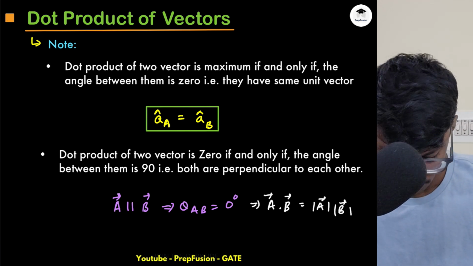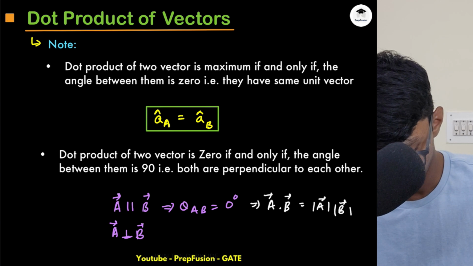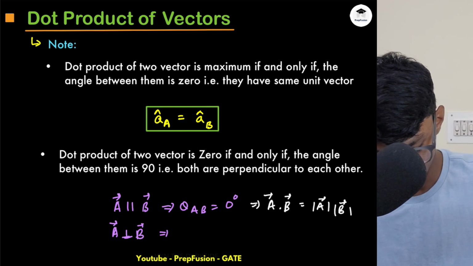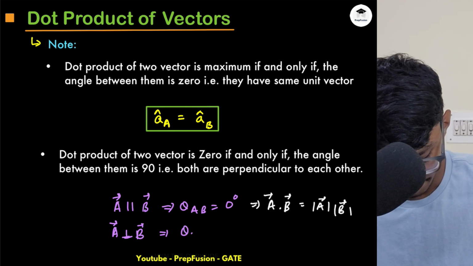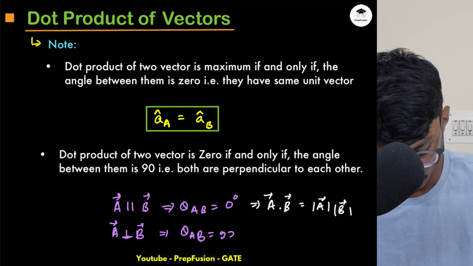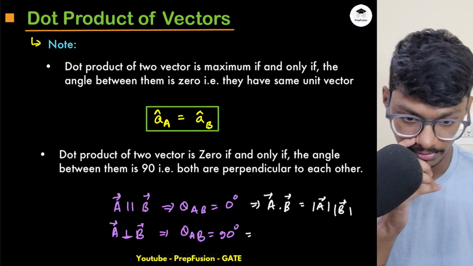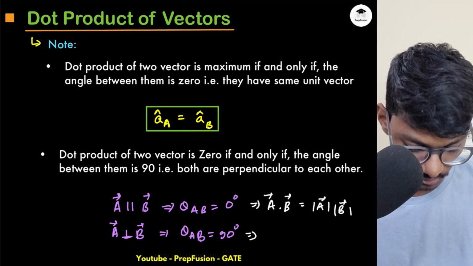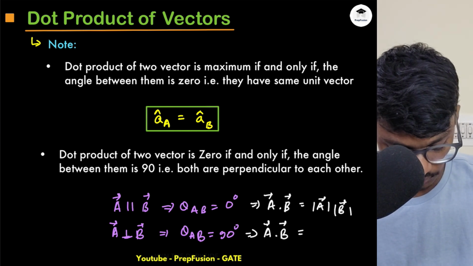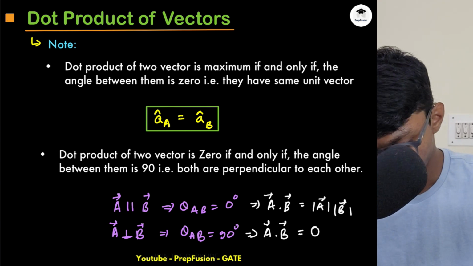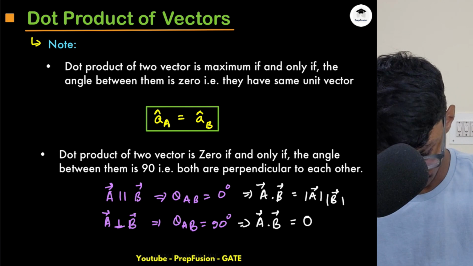And if I have vectors which are perpendicular to each other, then obviously theta AB will be 90 degrees, and what will be the value of A dot B? The value of A dot B will be simply 0.